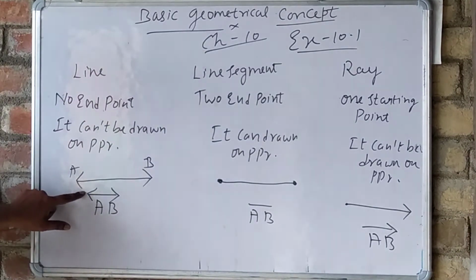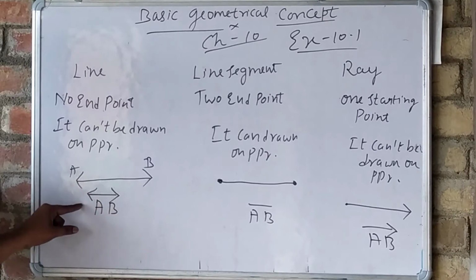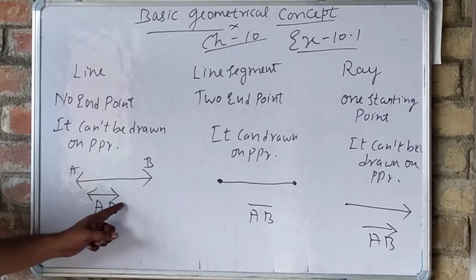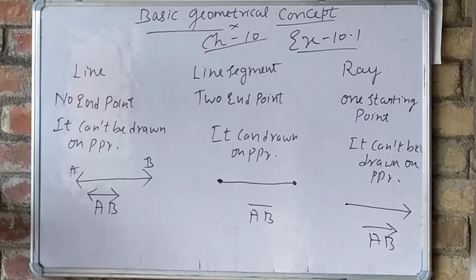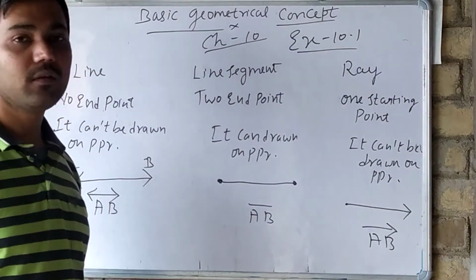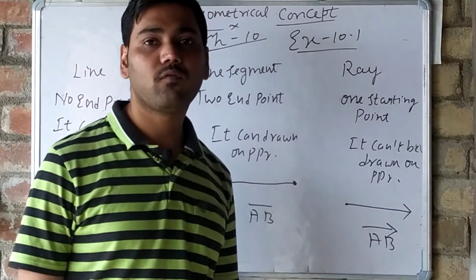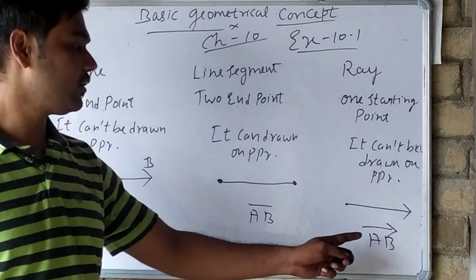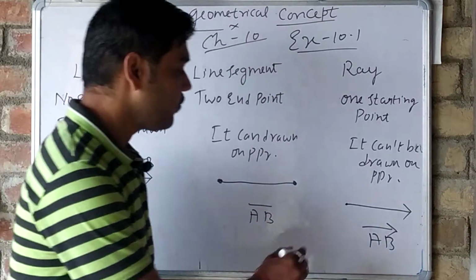Here in line AB we have two arrows, one at the start and one at the end. That means it can be extended here also and here also. So this is the representation of a line, and a line segment has only one bar. And a ray has an arrow on one side, that means it can be extended that way and it has one starting point.